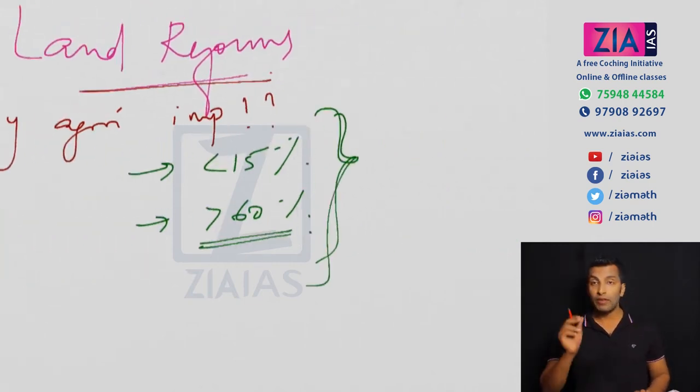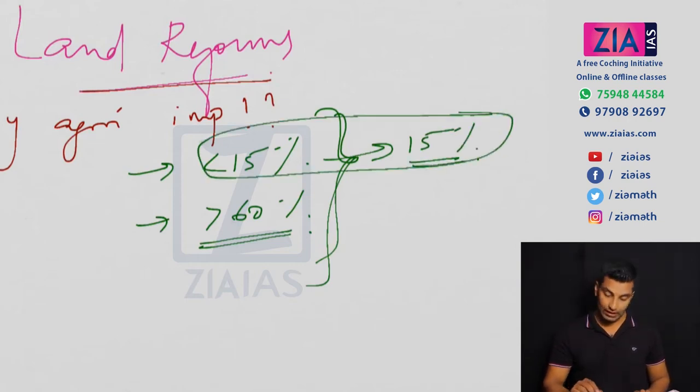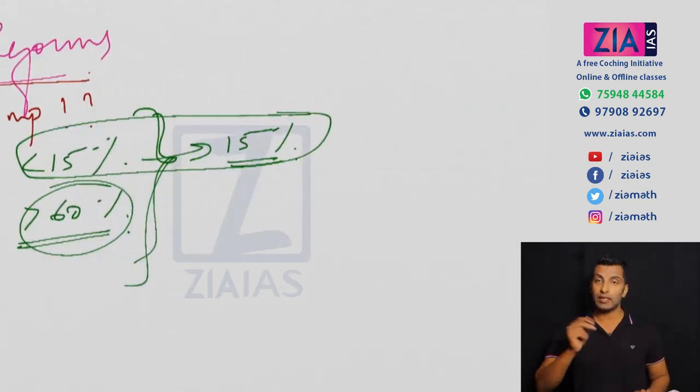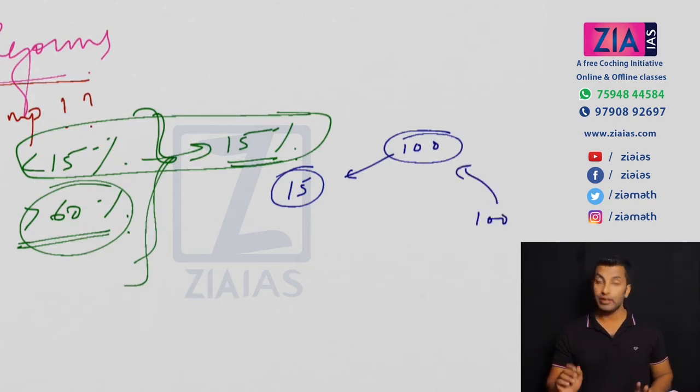See, 15% is the contribution to GDP from agriculture, which means only 15% of the population should work in agriculture. Then only this will go hand in hand. But what is actually happening is that 60% are working in agriculture. If you convert this percentage into numbers, you will understand the situation. Let's suppose 100 people are getting 100 rupees, and 15 rupees is what you got from agriculture, and 60 are working in agriculture.